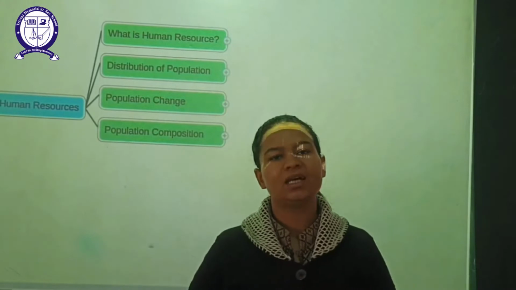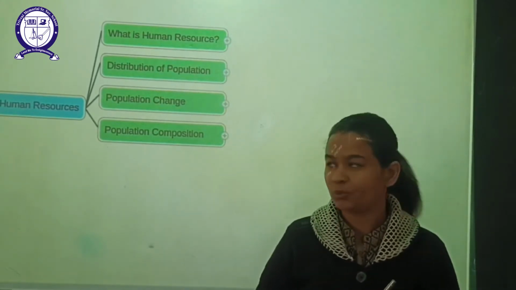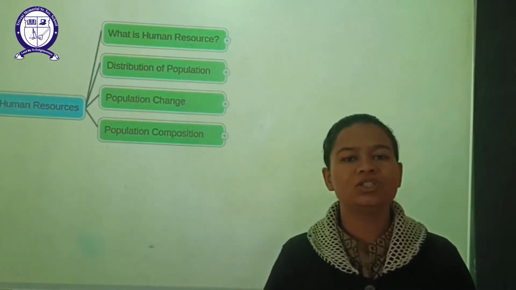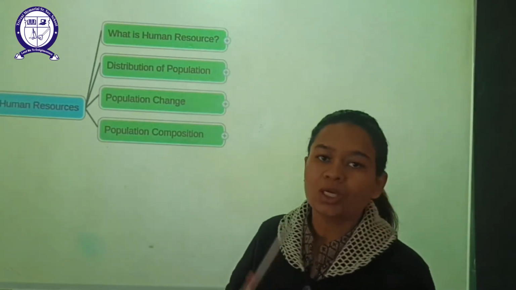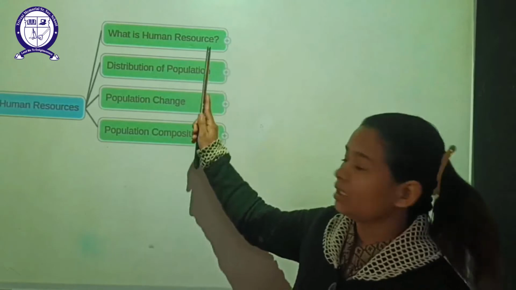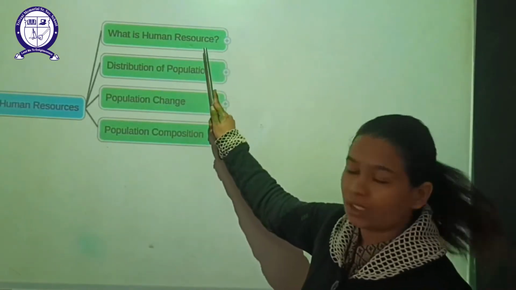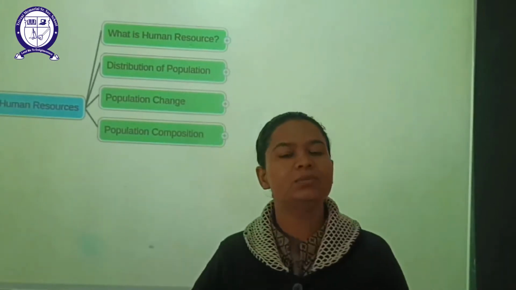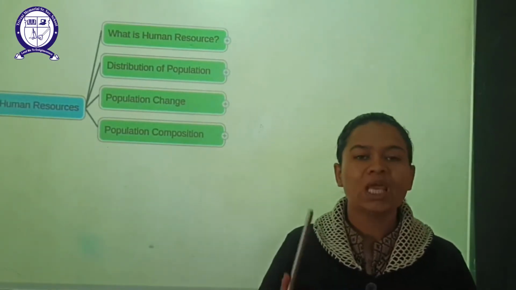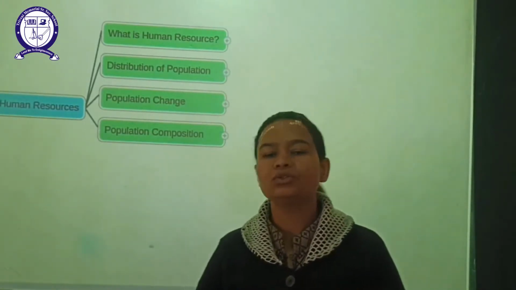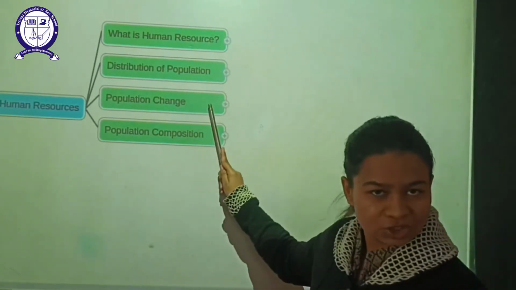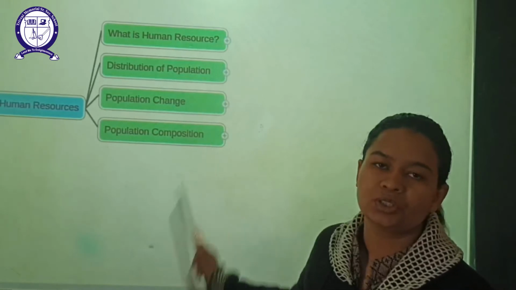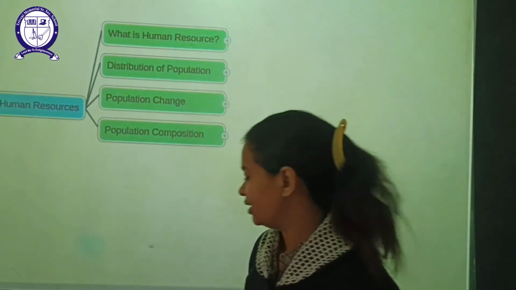Students, in our last class, we started one of our chapters, that is human resources. From this chapter, we finished two of our topics, which are what are human resources, and the next one regarding the distribution of population. In this video, we are going to study about population change and population composition. So let's have a look, students.